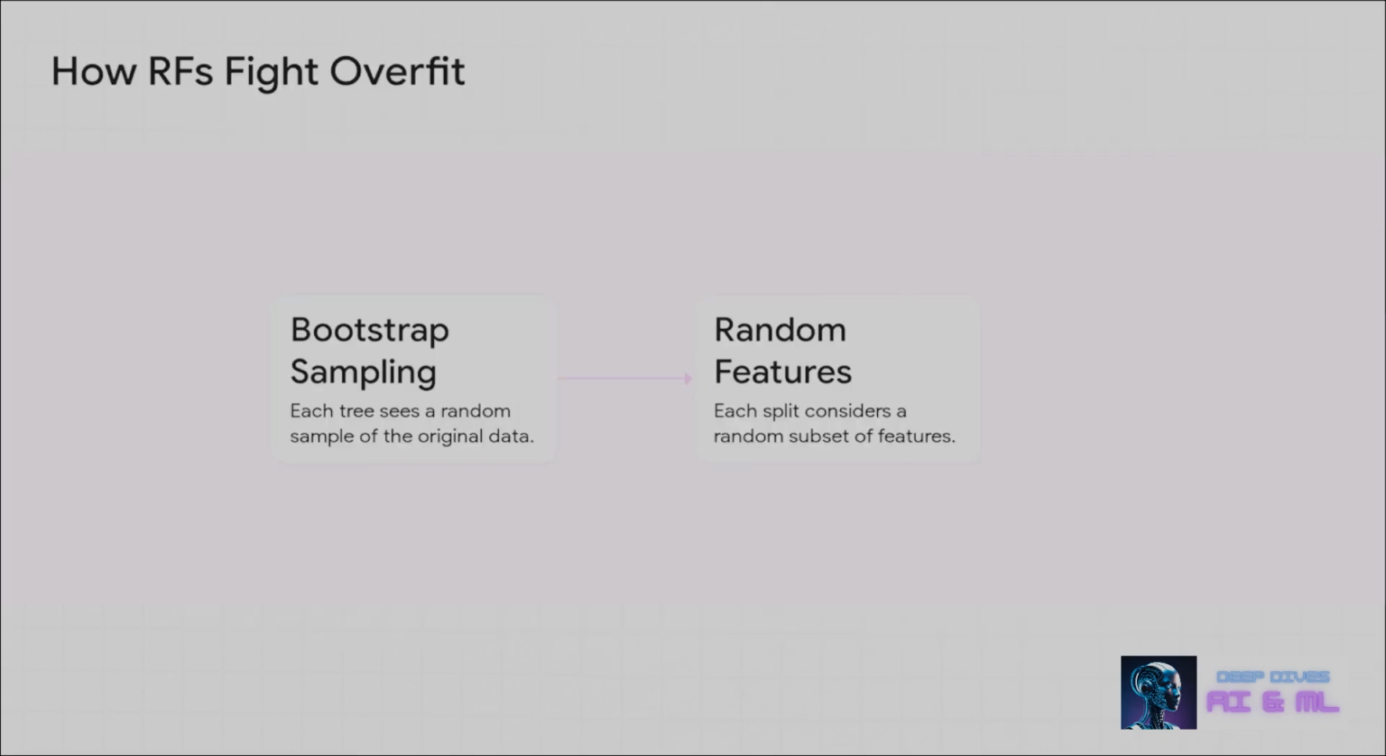Now, the model's core design, it's brilliant. It fights overfitting with two really powerful layers of randomization. First, you've got bootstrap sampling, which means each tree in the forest only gets to see a random sample of the data. And second, at every single decision point or split, the tree only considers a random subset of features. These two things together force all the trees to be different from each other, which is the key to reducing the final model's overall error.